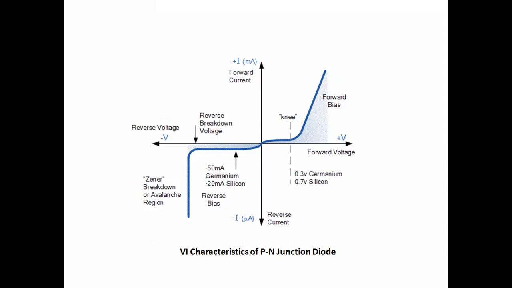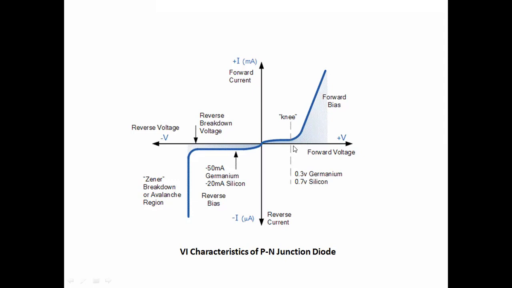If you observe the sudden rise of the current at this point, it has the same shape as the knee of the human body. That's why this particular voltage is considered the knee voltage.